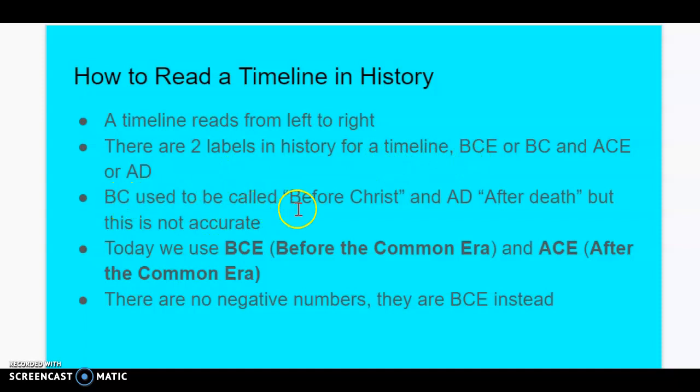BC used to be said that it stood for before Christ, and AD after death, but this is not accurate.